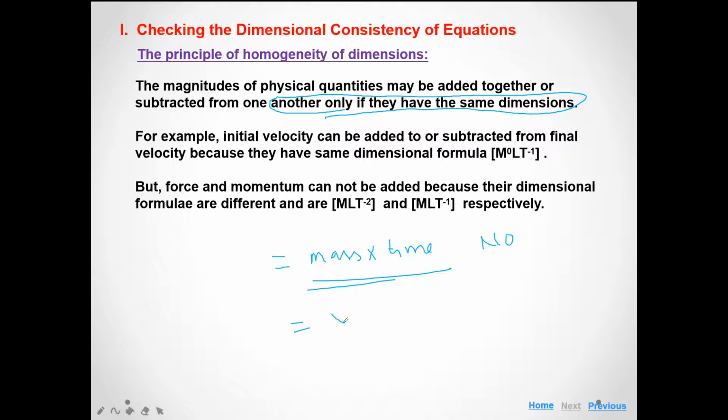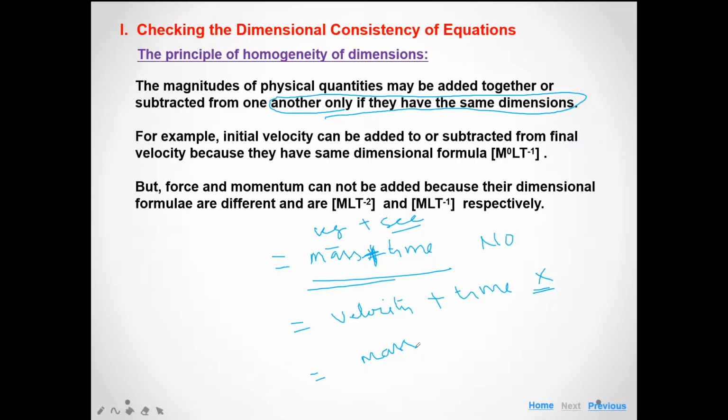Can we add velocity and time? The answer is no. We never add kilogram and second. Can we subtract mass from time?